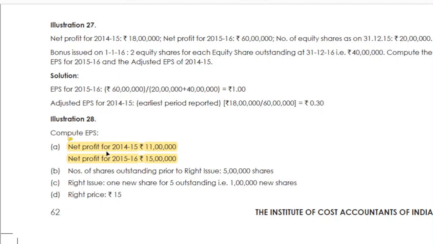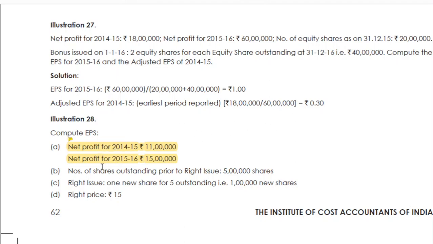So just go through this illustration 28. This is related to a rights share problem. There is a small error in the question actually. This year you can treat it as accounting year, not financial year. That is calendar year, you treat it as a calendar year.